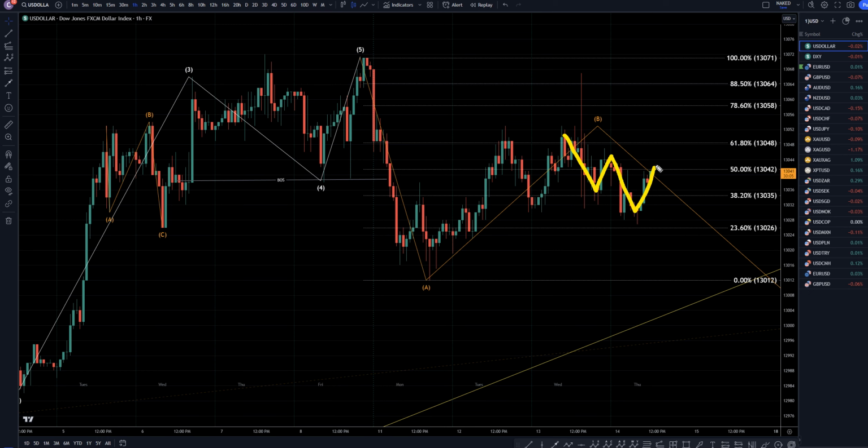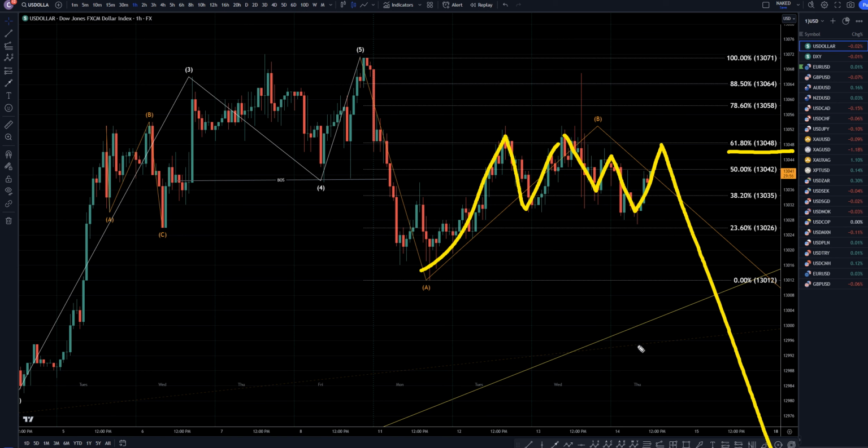I still think this is the most likely scenario, but I do see that this could possibly be labeled as an ABC down, and that this could go back up to the 61% to make an A, B, C of wave B before it does go down. Either way, I think there is a good chance it is going to go down to make a wave C before it does go up and continue the uptrend.